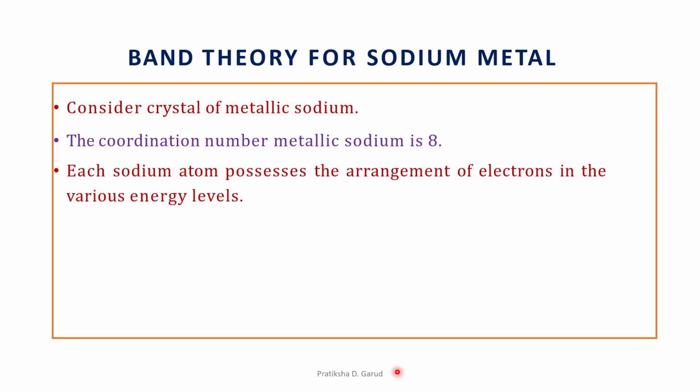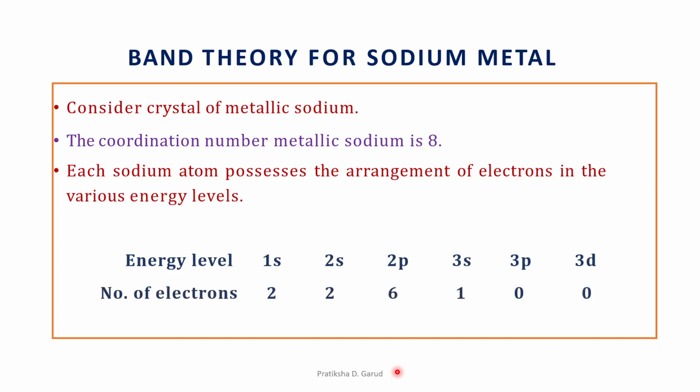For the sodium atom, the energy levels are 1s, 2s, 2p, 3s, 3p and 3d. The number of electrons is 2 for 1s, again 2 for 2s, 6 for 2p and 1 for 3s, whereas 0 electrons for 3p and 3d.